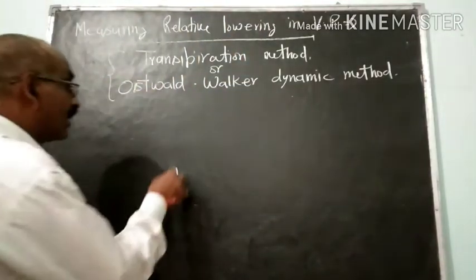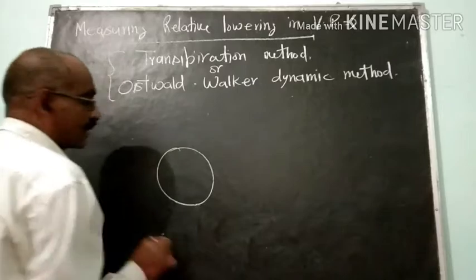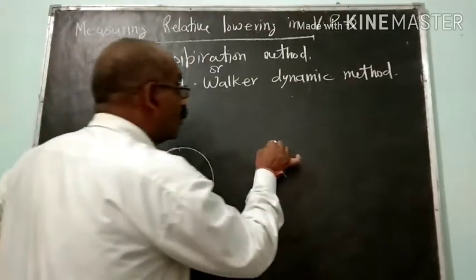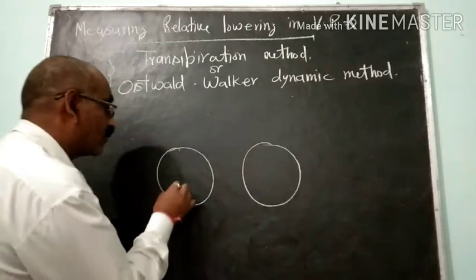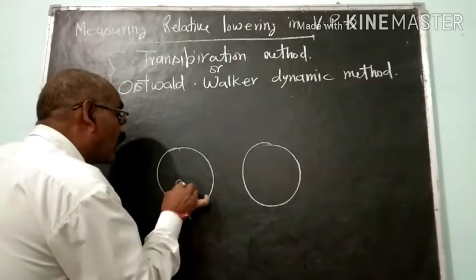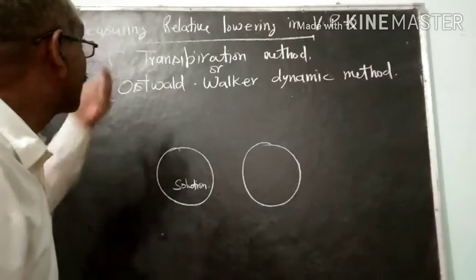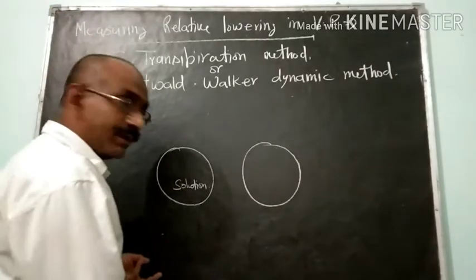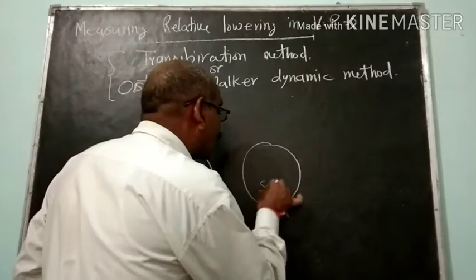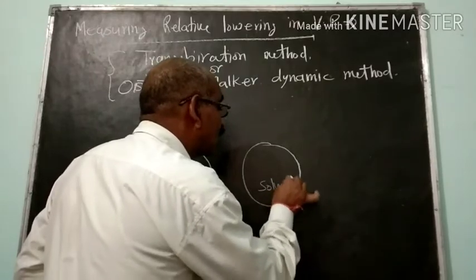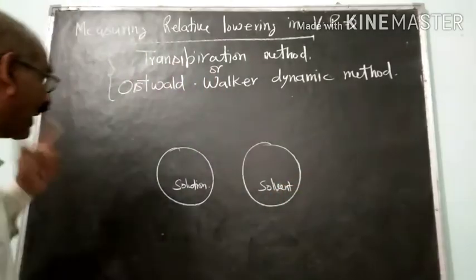In this method, we take two bulbs. In one bulb, we fill the solution whose relative lowering in vapor pressure is to be measured, and in another one we take the solvent.